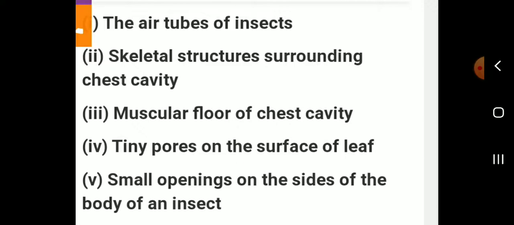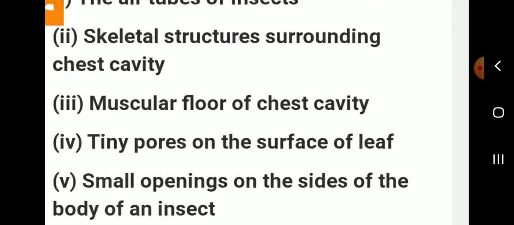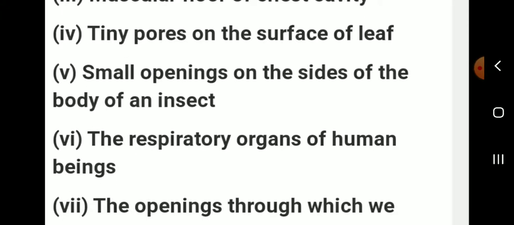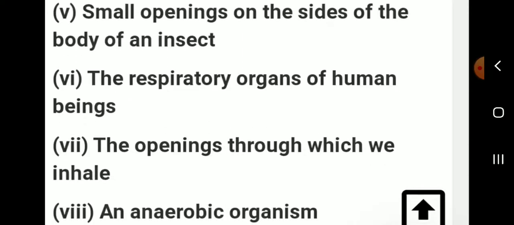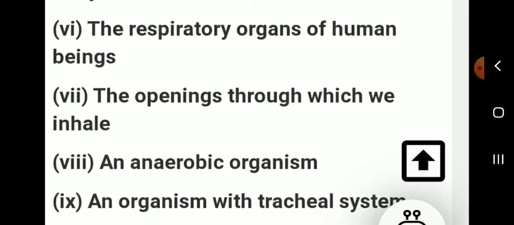The air tubes of insects, skeletal structures surrounding the chest cavity. Next, I will tell the answers. Muscular floor of chest cavity, tiny pores on surface of leaf, small openings on the sides of the body of an insect, the respiratory organs of human beings, the openings through which we inhale, and anaerobic organisms, and organisms with tracheal system.